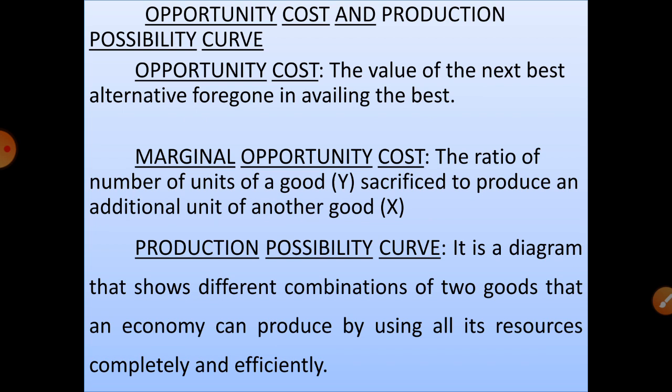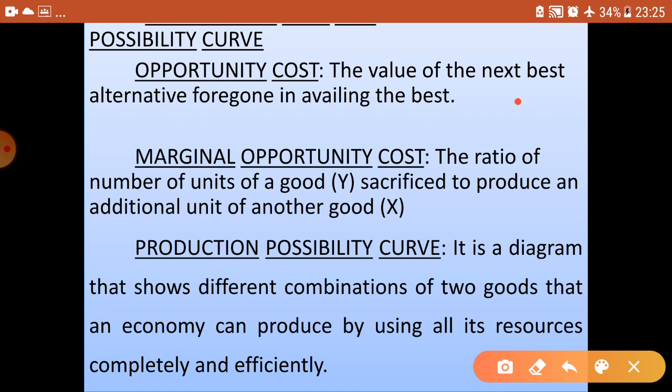Next we are going to see opportunity cost and the production possibility curve. So, what is the meaning of opportunity cost? Opportunity cost is the value of the next best alternative foregone. The main thing in opportunity cost is the best alternative foregone. For example, if an individual is offered three jobs, job 1 with a salary of 10,000 rupees per month, job 2 with 8,000 rupees, and job 3 with 6,000 rupees per month.